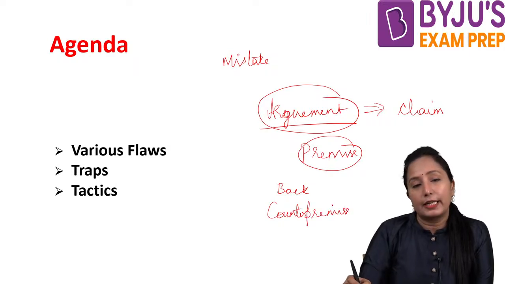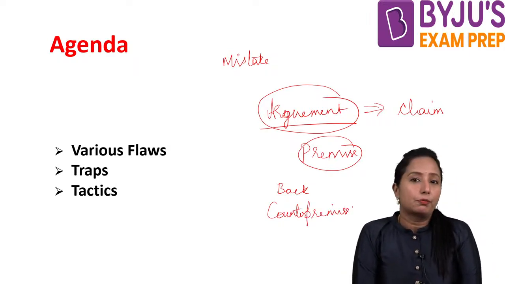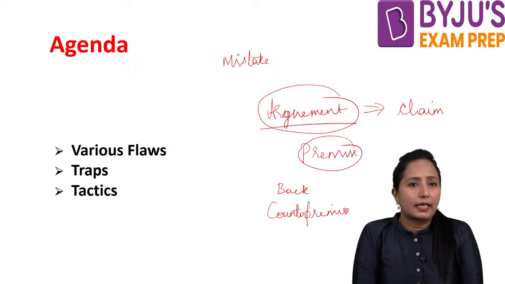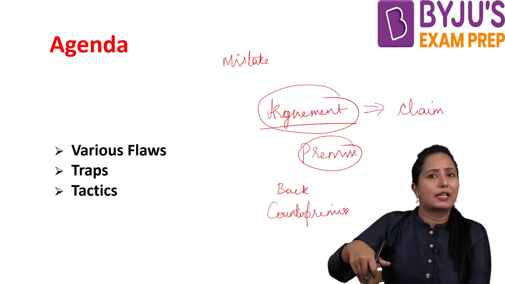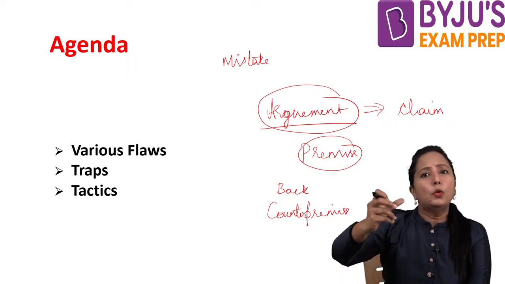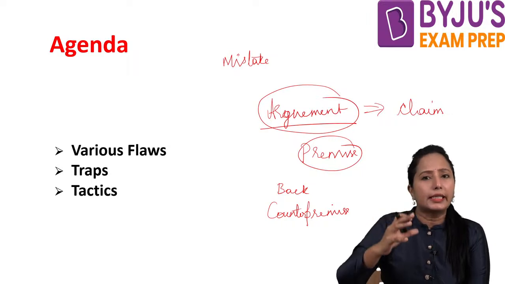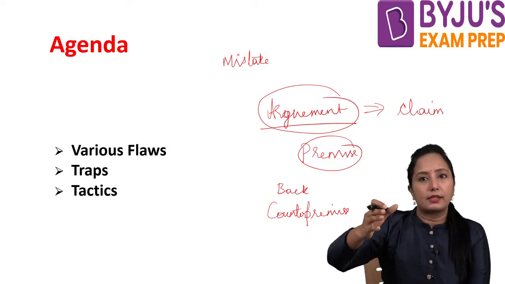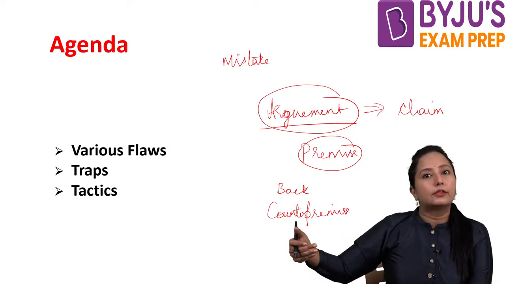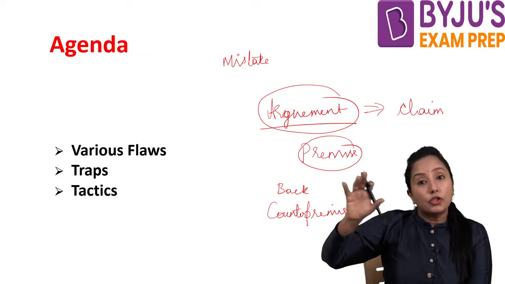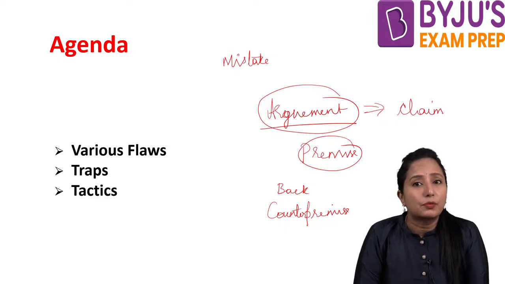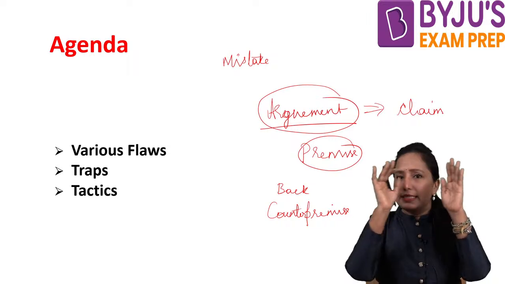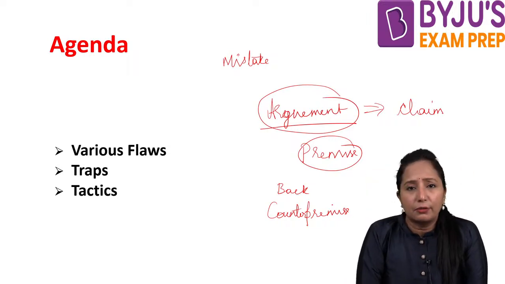Counter premise. For example, the counter premise would be: Hey, we have the recorded classes. There is no login for the live classes, isn't it? So this is what counters your decision. Why the live classes? We already have the recorded classes. You can watch the recorded classes. So basically, the counter premise will always try to go against the claim here. This is the brief description of the argument.